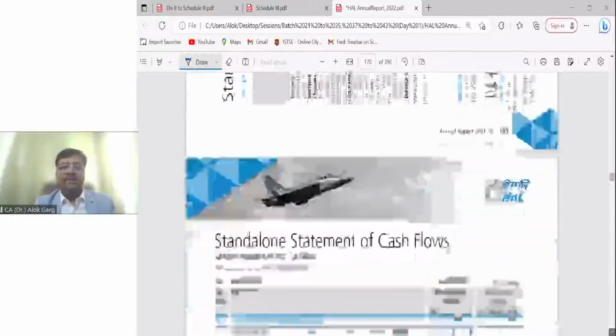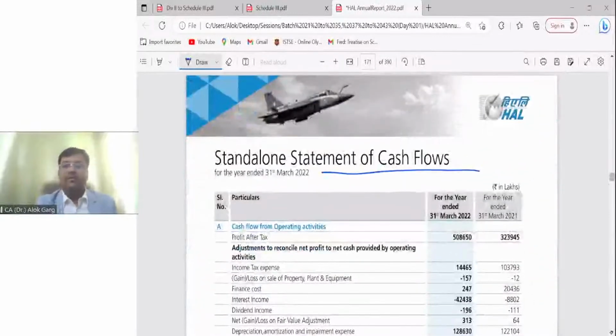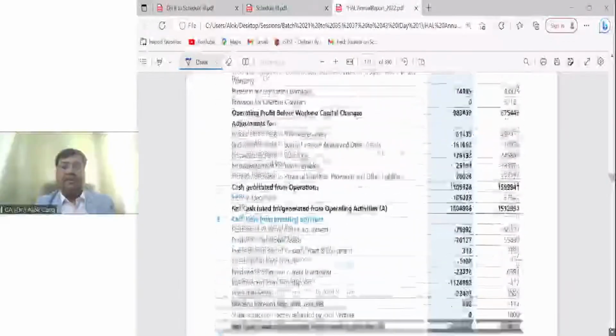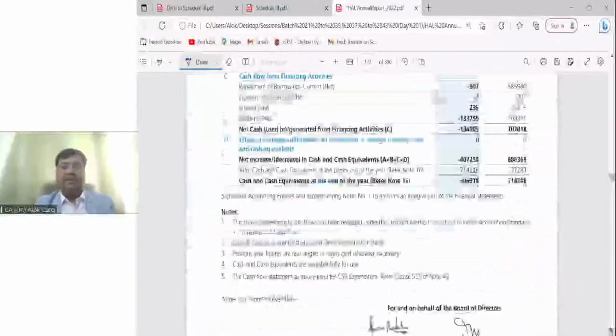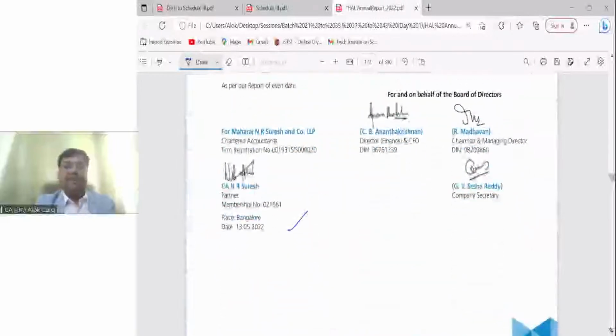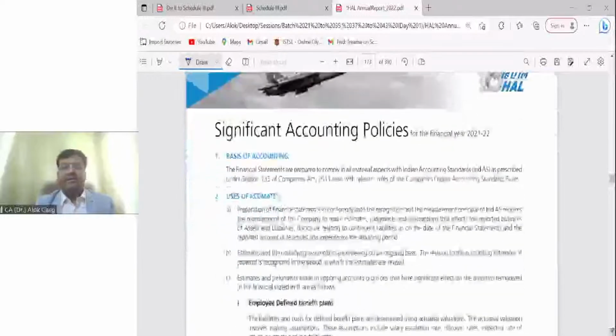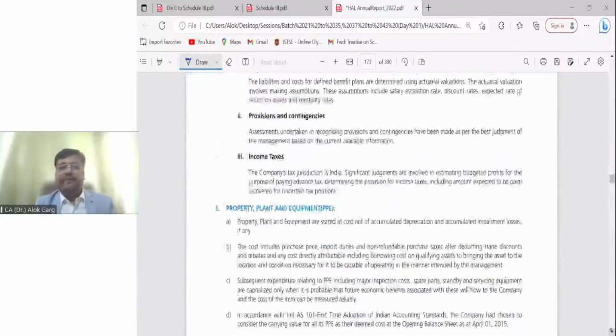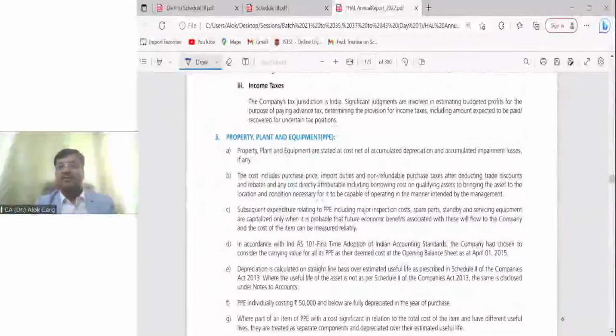Then there is a statement of cash flows, where operating activity, investing activity, financing activity is there. This is also signed by the auditor and board of directors. After that, there are significant accounting policies and notes to accounts. Is that clear? These are the 5 components which we have discussed. I have shown you the statement of changes in equity, and other comprehensive income in the statement of profit and loss.